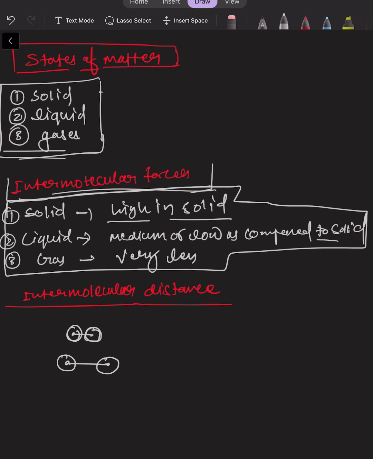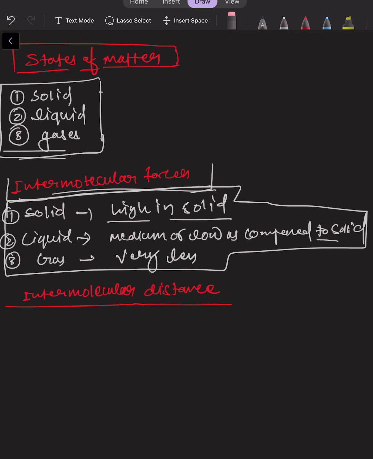The intermolecular distance is very low as compared to this one. Therefore this is arranged compactly, and this has very high strength in bond formation. So in a solid they are compactly arranged, therefore their intermolecular distance is very low.